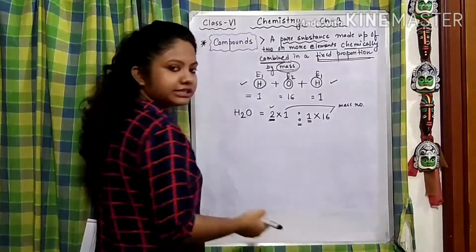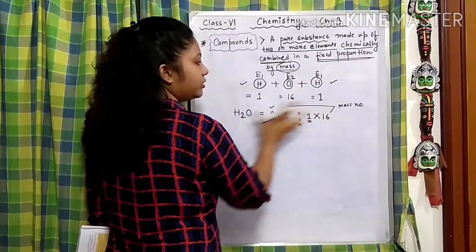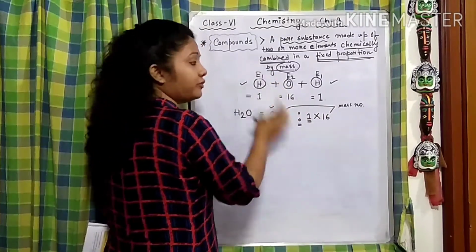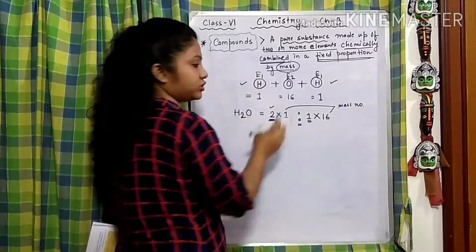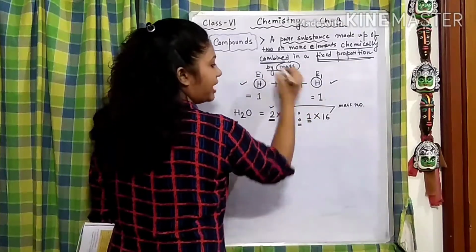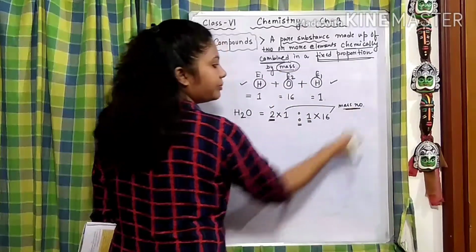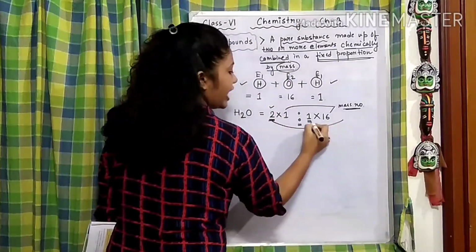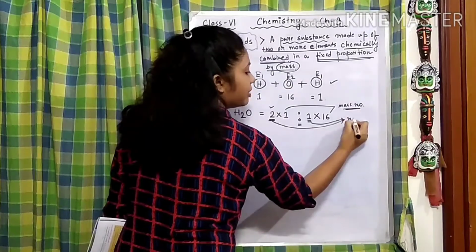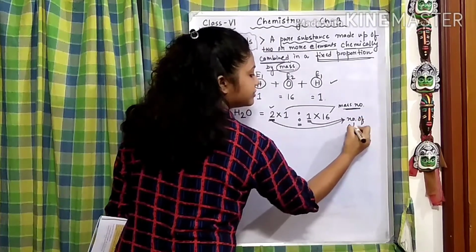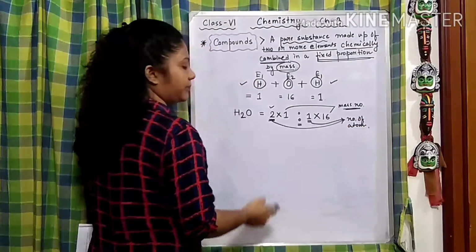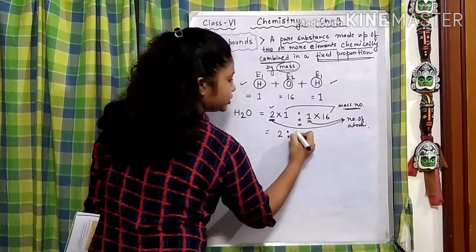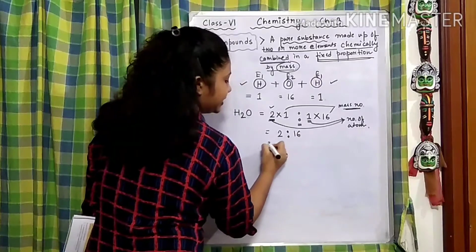This is the proportionality sign. So they are going to combine together chemically in a fixed proportion. We are going to find what the fixed proportion is. And by mass, that means it depends on the mass number. And these 2 and 1 are the numbers of atoms. Now 2 ones are 2, 1 into 16 gives us 16.